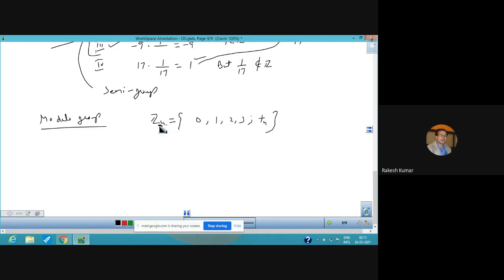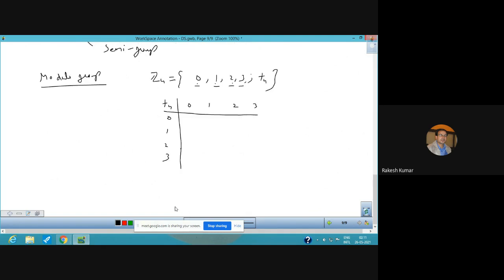Z4 means integers, and always start the elements with 0: 0, 1, 2, 3. This 4 means 4 elements, and addition modulo 4. So for this we need to plot a table. The operation is written here, 0, 1, 2, 3 and 0, 1, 2, 3. With the help of the table, we will tell whether this forms a group or not. Let us understand first, how to form the elements of the table?